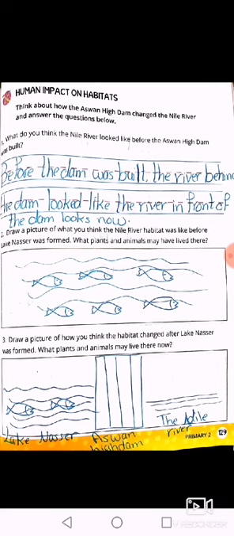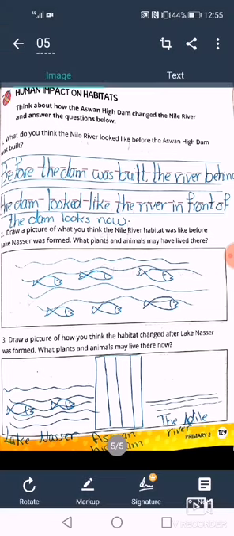Okay? Now let's answer question number 2. Draw a picture of what you think the Nile River habitat was like before Lake Nasser was formed. What plants and animals may have lived there? We said that one of the changes that happened because of building the dam is that lots of fishes can't pass through the dam. So we will draw the Nile and some fishes that can't pass through it.